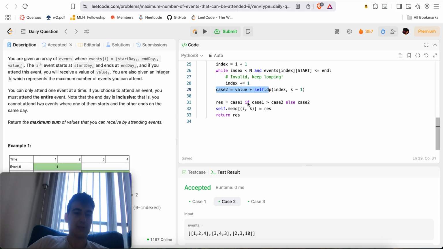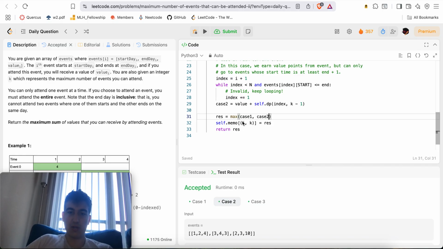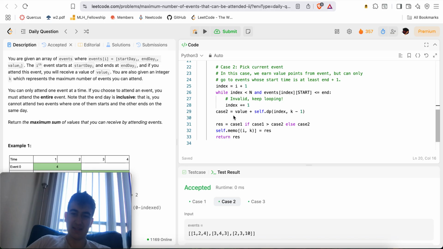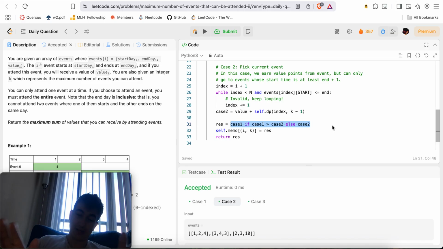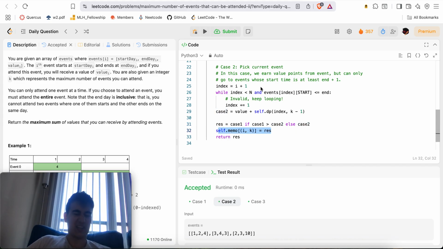So it's like, okay, let's keep the bigger one of the two, right? Whichever one has maximal value because we want the maximum sum. So choose case 1 if it is the case that case 1 is bigger than case 2. Otherwise, it means that case 2 must be greater or equal to case 1, so pick case 2, right? This is the same thing as saying res is equal to max of case 1 comma case 2, because the max function is kind of slow in Python, so I tend to like writing it like this. This is like Python's way of doing ternary operators. Kind of ugly, but it is what it is. Then remember, we cache the result in case we come through this subproblem later, return res, and there we go.